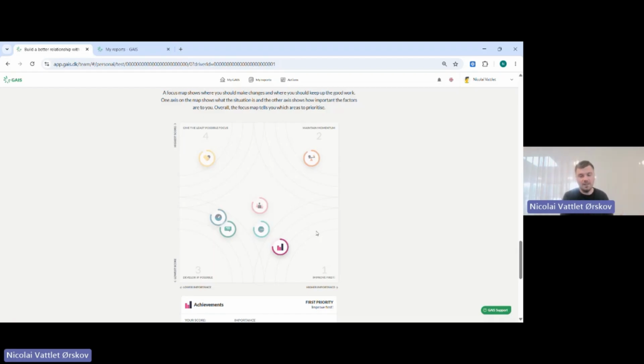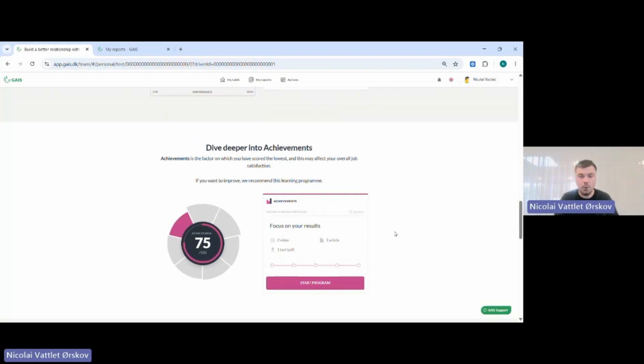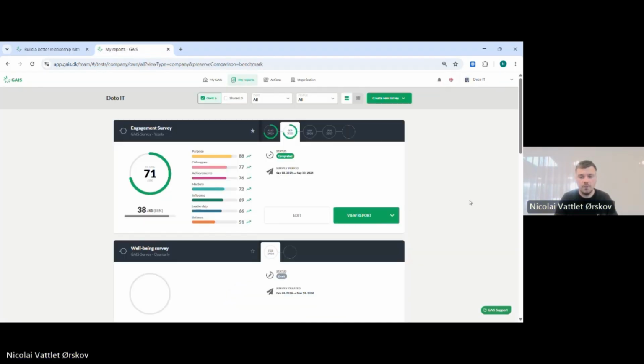Or perhaps you could have it as an add-on to your one-on-one sessions. So this is actually pretty much the personal report. I hope that you can see the idea of giving the employees something as well. I will jump directly into the admin side of GAIS.